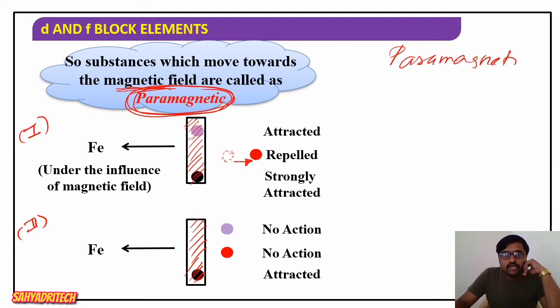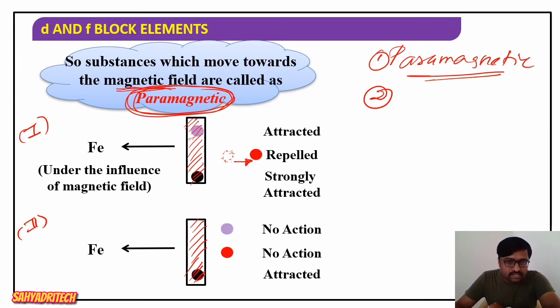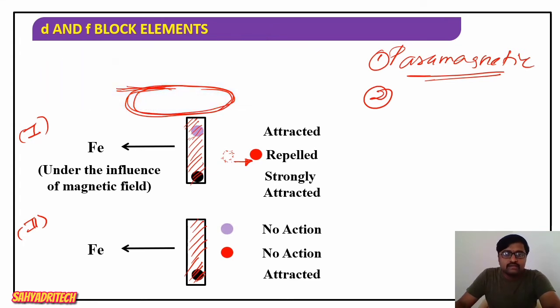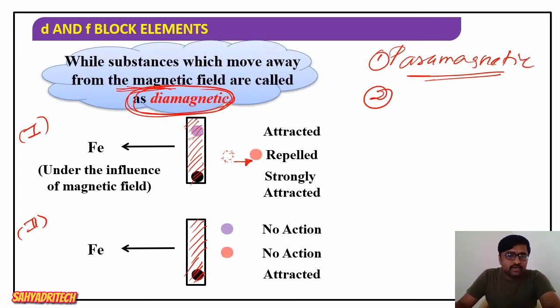Paramagnetic substances. What are paramagnetic substances? The substances which are attracted by a magnetic field, or I can say the substances which are moved towards the magnetic field, are called paramagnetic substances. Second type of analysis, what we analyzed here: the substances which move away from the magnetic field.